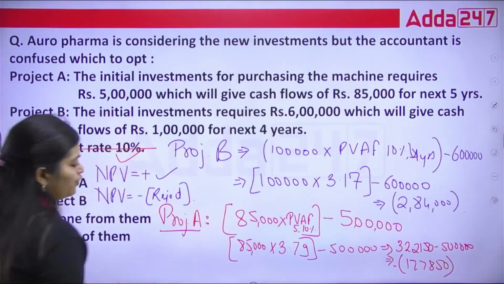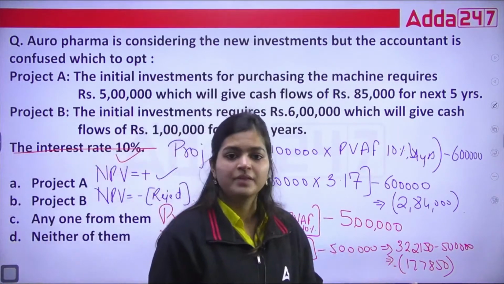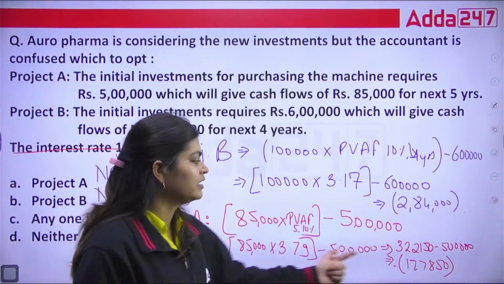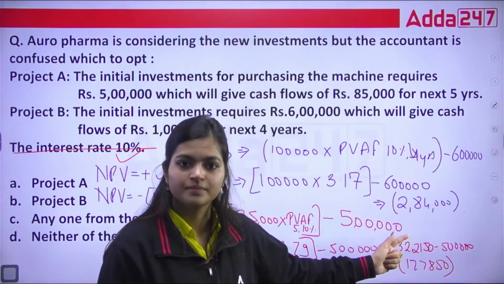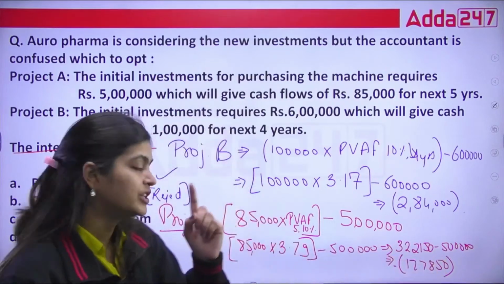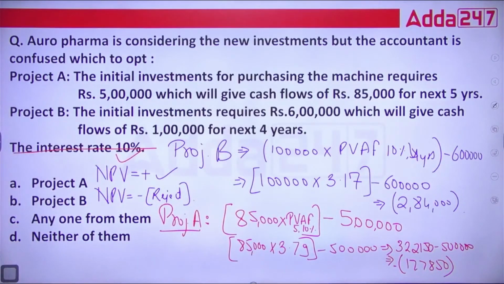So here we can observe that project A is negative and project B is also negative. Correct? So we are going to reject both of them. The final answer they wanted from us, since they were confused about which to opt, is neither of them, because both are giving us a negative answer.